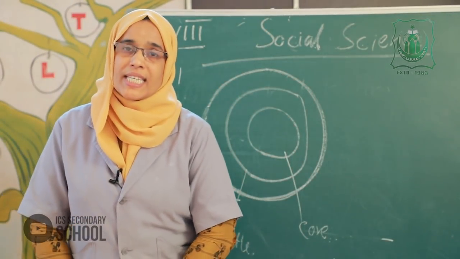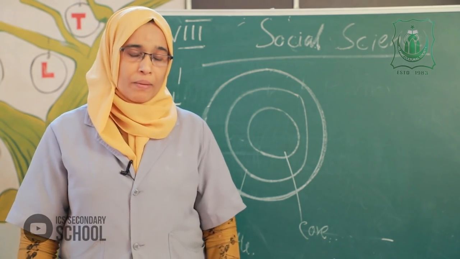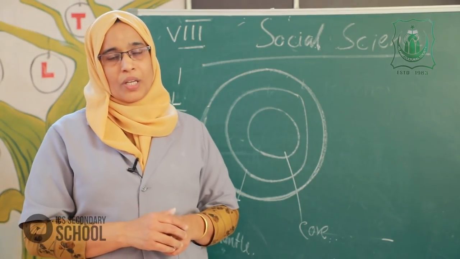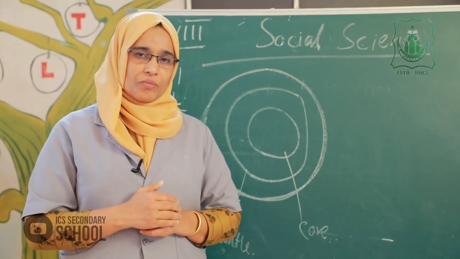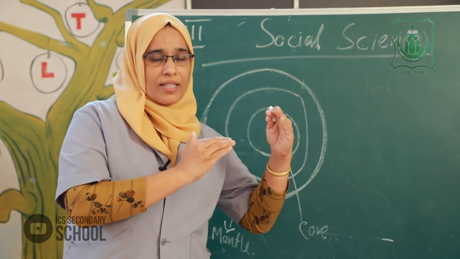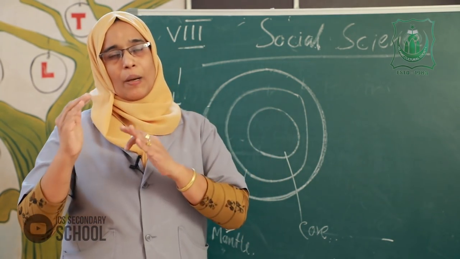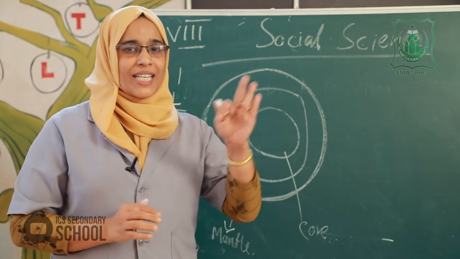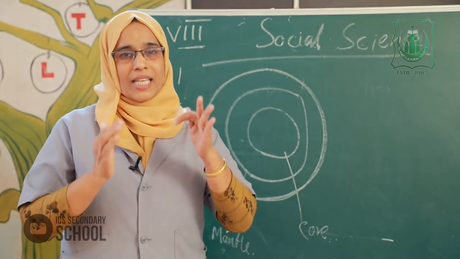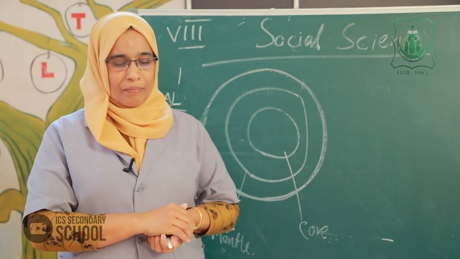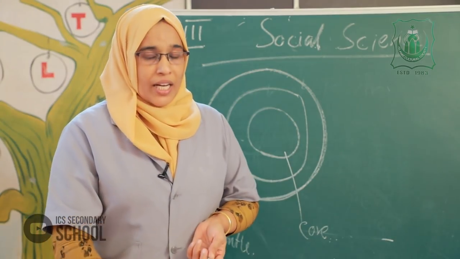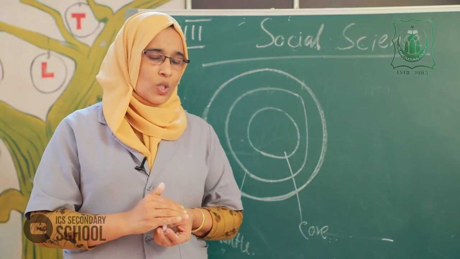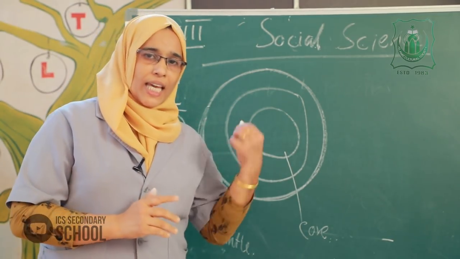The crust is divided into two parts, continental crust and oceanic crust. Continental crust is known as the sial part, and silica and alumina are its chief contents.